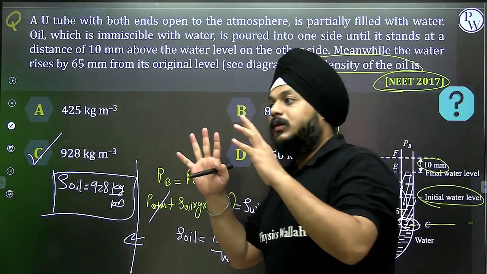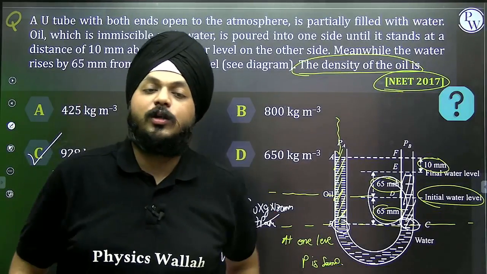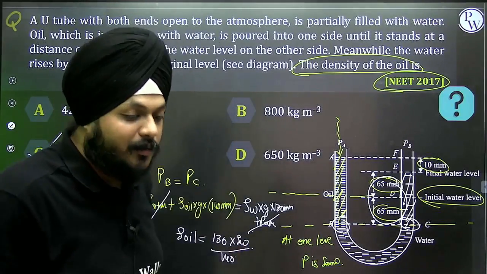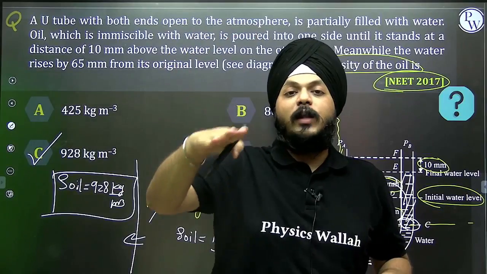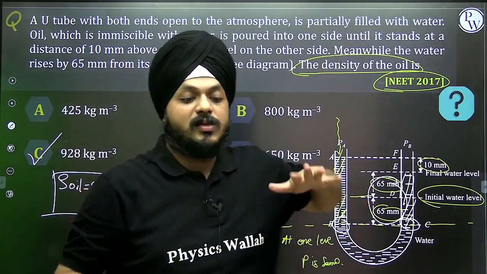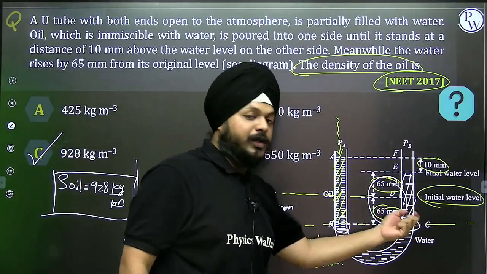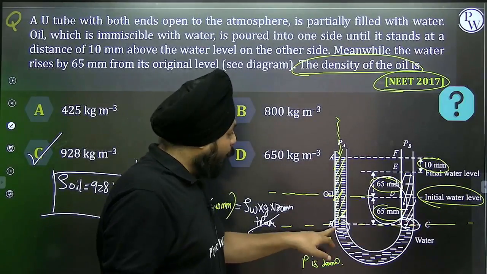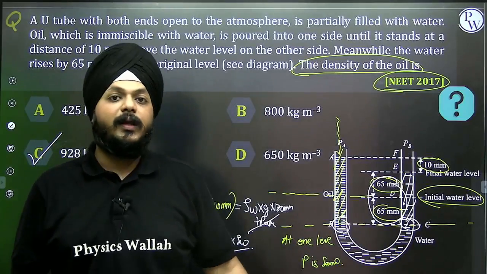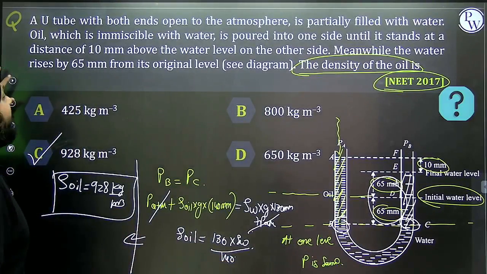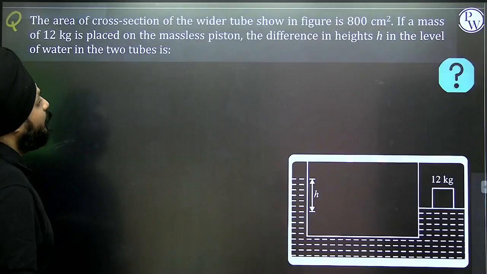Two most important things. The first one, hydrostatic paradox: at one level, pressure is the same irrespective of the shape and size of the capillary tube. And second, the variation of pressure with respect to depth is given as delta P is equal to rho g h. We compared the pressure at B and C, right? At point B, oil is applying the pressure, and at C, the water is applying the pressure. We replaced all of those respective equations and evaluated. Okay, this is the question of Archimedes principle, and we are going to see it afterwards.